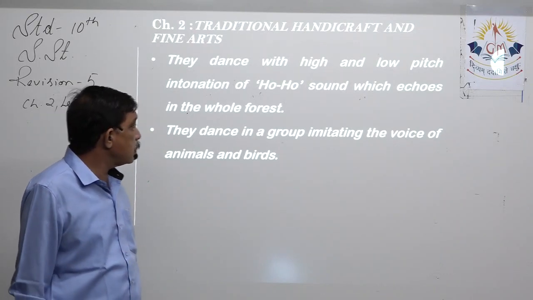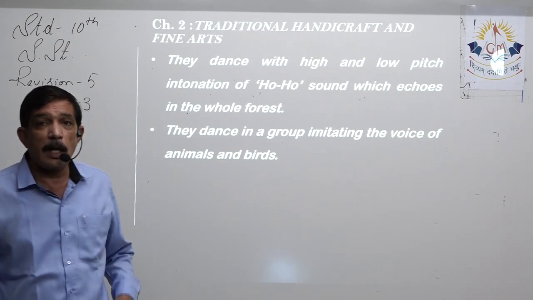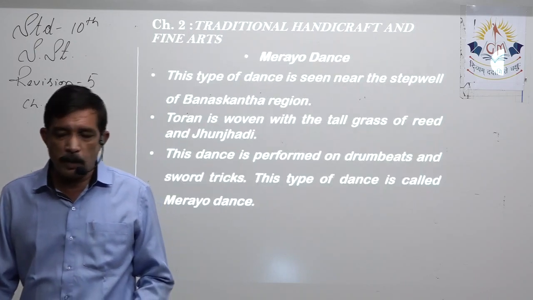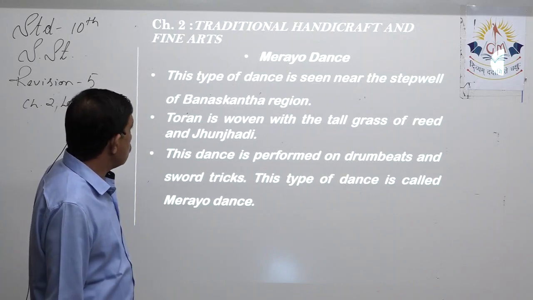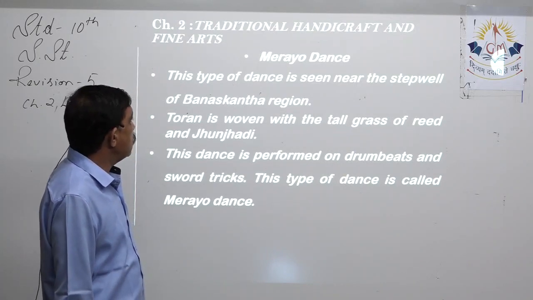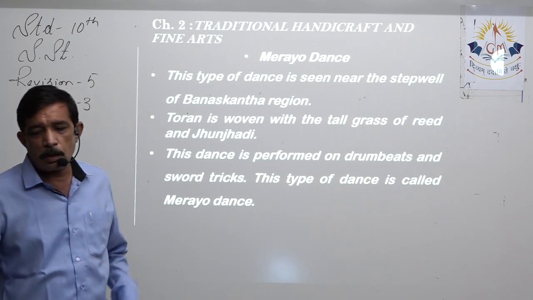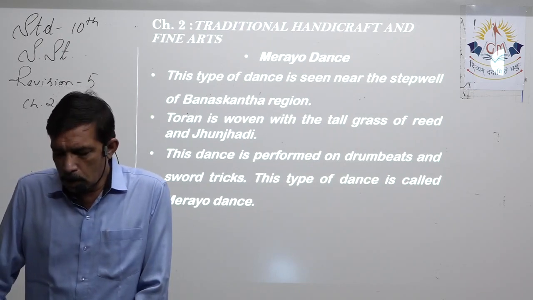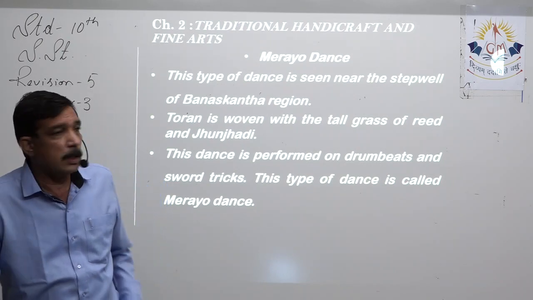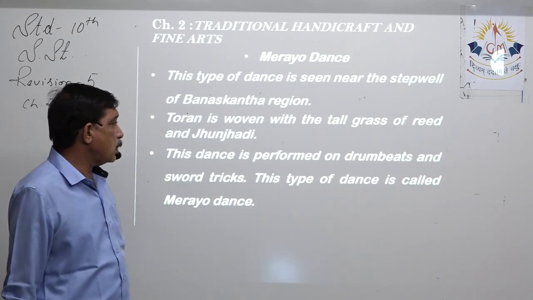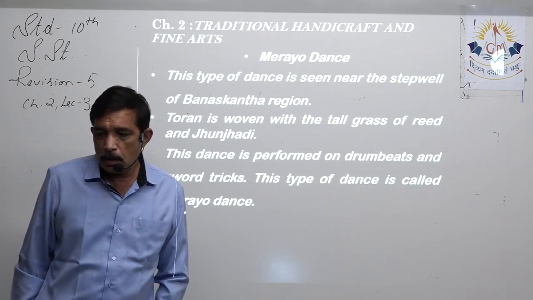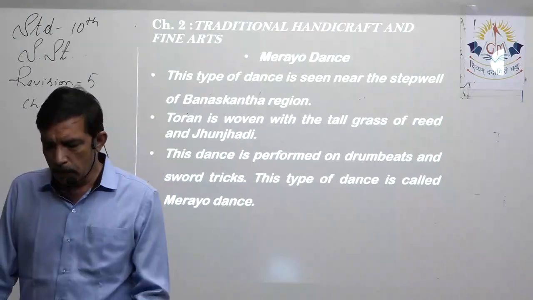The dance is in a group imitating the voice of animals and birds, that is the environment they live in. Next we come to Merayo dance. This type of dance is seen near the steppe of the Banaskantha region. Toran is woven with tall grass of reed and junjuri. This dance is performed on drum beats and sword sticks, and this type of dance is called the Merayo dance.